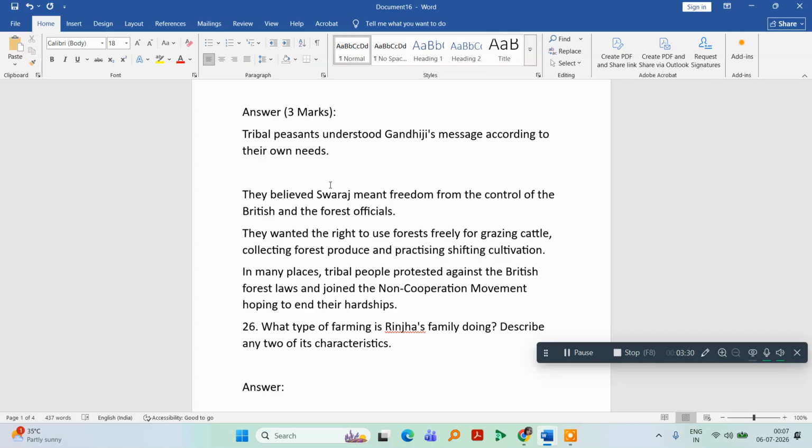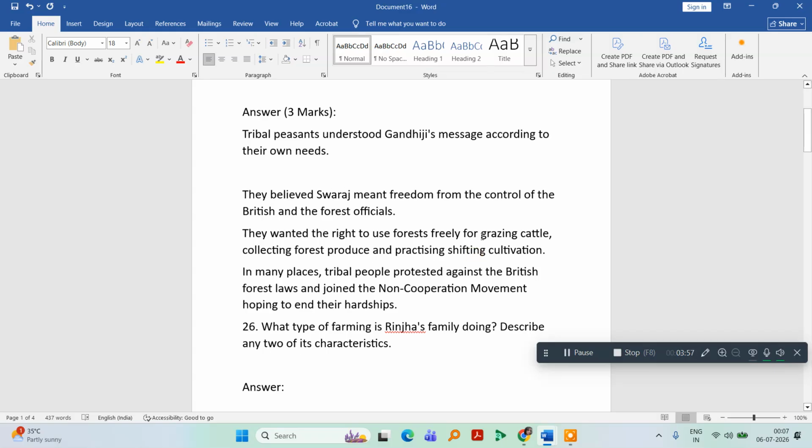In most of the places, the tribal people protested against the British. They went against the British forest laws and they joined the non-cooperation movement, hoping that their hard times would come to an end. However, it did not happen. So this is the answer. You'll write the answer like this. They wanted the forest for the purpose of grazing, collecting produce, and practicing shifting cultivation.